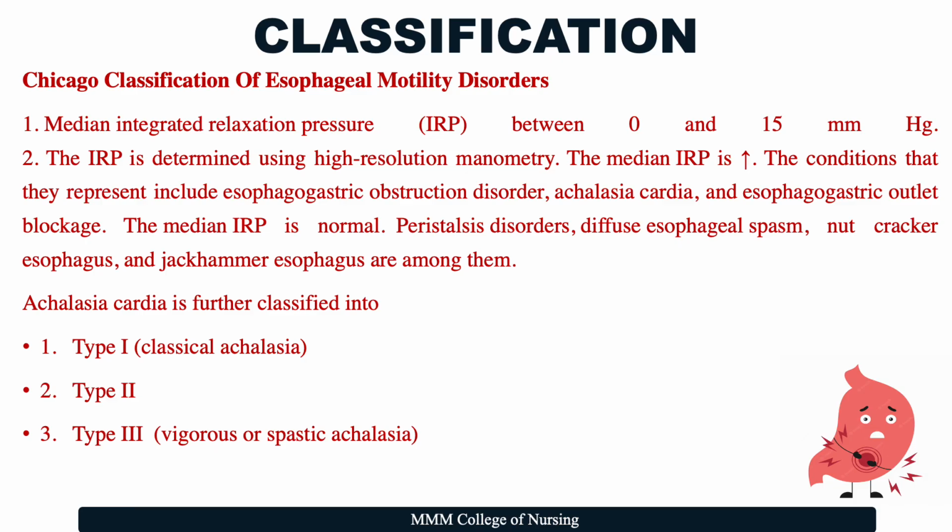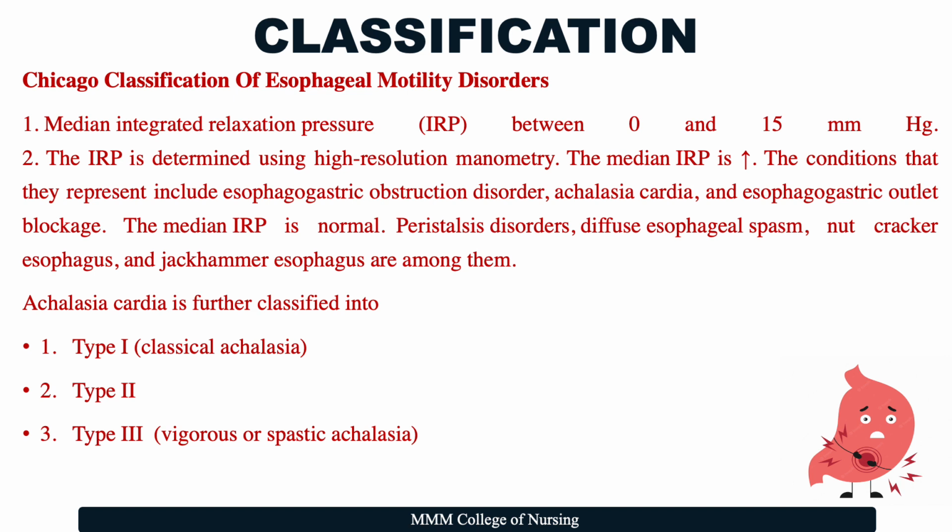And when the median IRP is increased, the conditions they represent include esophagogastric junction outflow obstruction, achalasia cardia, and esophagogastric outlet blockage. And if the median IRP is normal, there can also be other disorders such as peristalsis disorders, diffuse esophageal spasm, nutcracker esophagus, and jackhammer esophagus, which are actually hypercontractile esophagus. And understanding this helps us to understand the classification of Achalasia cardia.